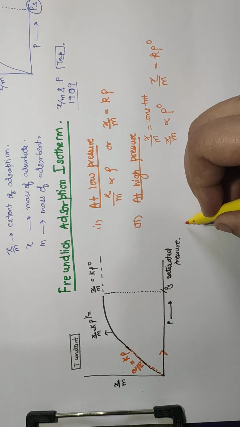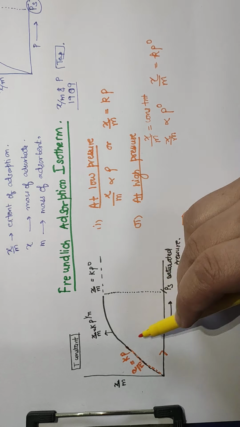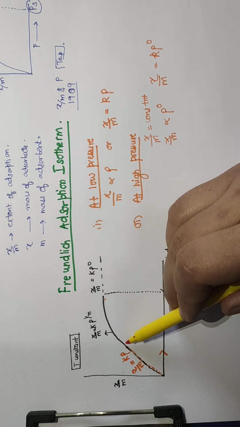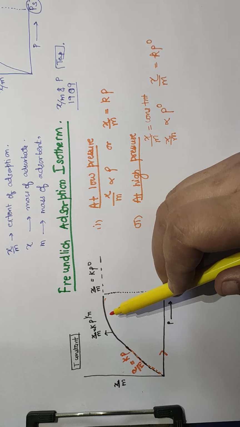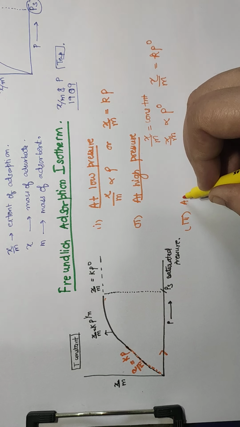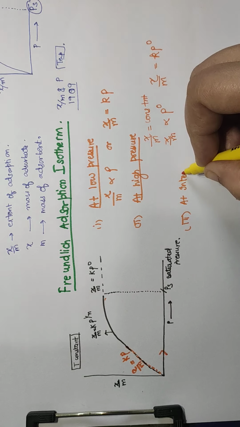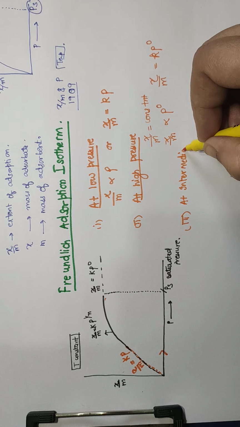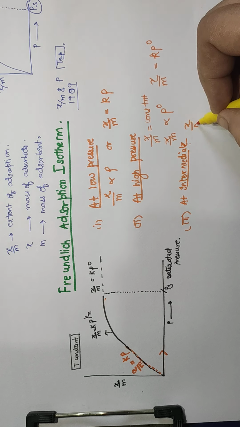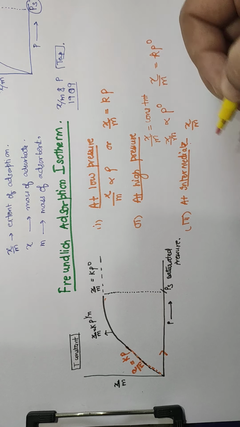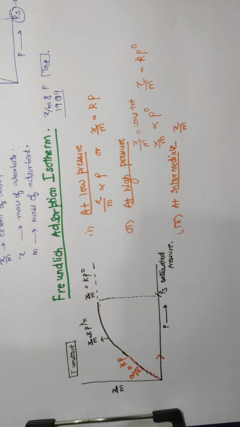While in the third case, we have the intermediate. This is the intermediate part, where it depends upon pressure but with a fractional power, at the intermediate range of pressure. So what will happen there? The extent of adsorption will depend upon the power of pressure, which is between 0 and 1. That is, a fractional power of pressure.